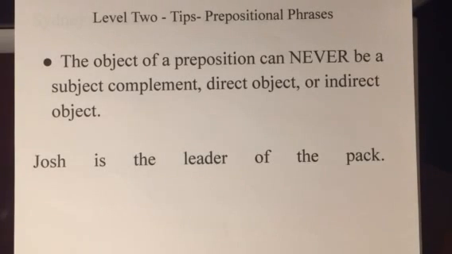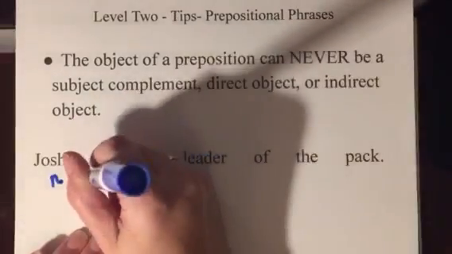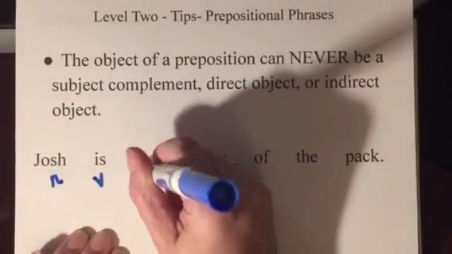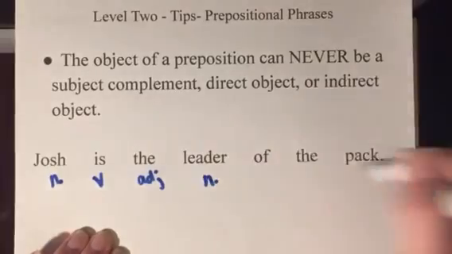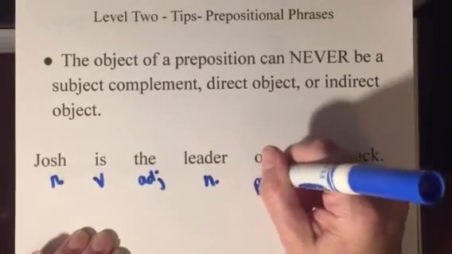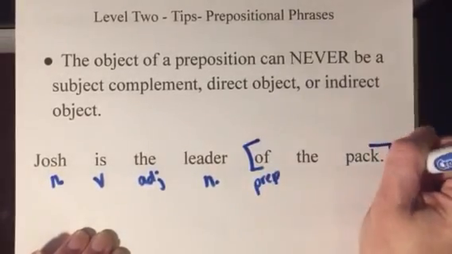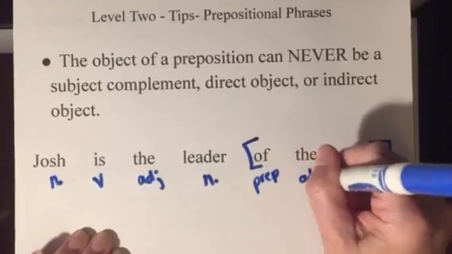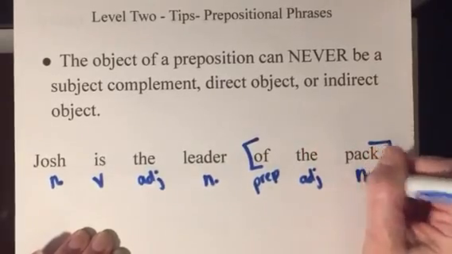And prepositional phrases, this could be tricky. The object of a preposition can never be the subject complement, direct object, or indirect object. Therefore, bracketing those phrases is really important. So Josh is the leader of the pack. Real quick here, Josh is a noun. Is a verb. The is an adjective. Leader is a noun. Of, well, we got a preposition here, but I'm going to bracket that phrase right away. The is an adjective. Pack is a noun.